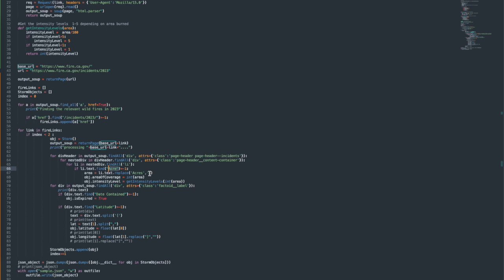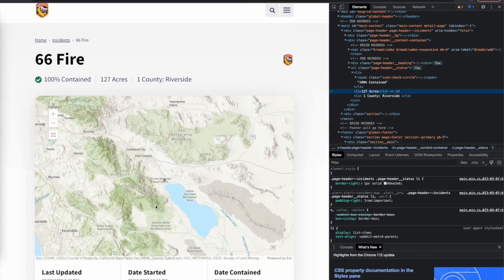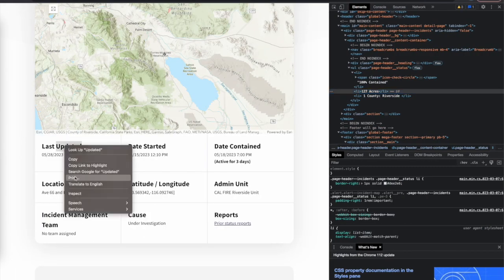After that we are going to get the information from the lower half of the page. Here I'm extracting it, and you can see that there is a div class factoid label. I am going to get all the divs with this class factoid label. We are going to get two types of information from it.